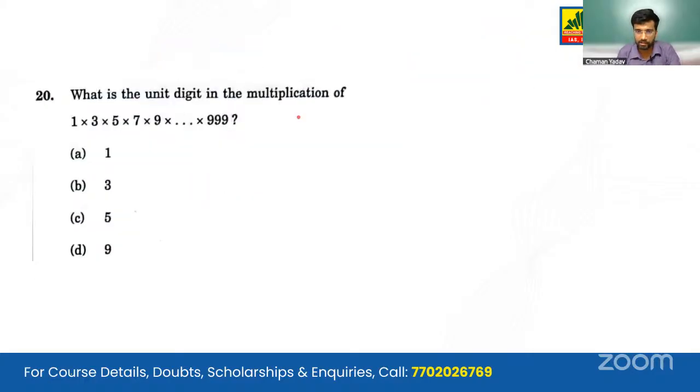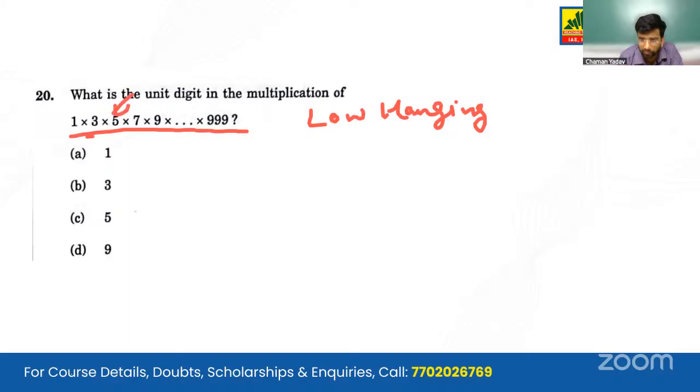Moving on, I think this was the most low-hanging question that UPSC has asked. 1 into 3 into 5 into 7 into 9 goes on, all the odd numbers. Please note that all the odd numbers are there, and there is 5.